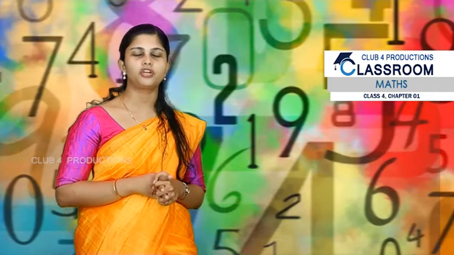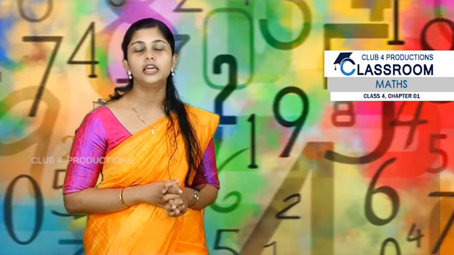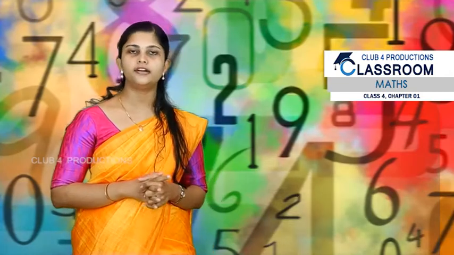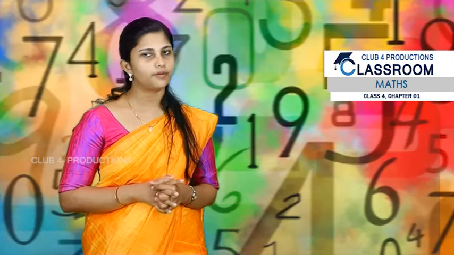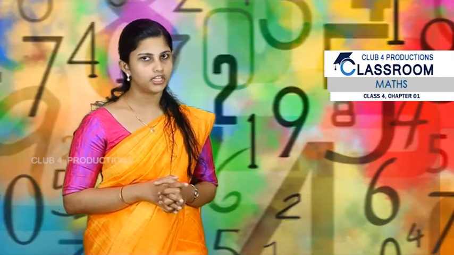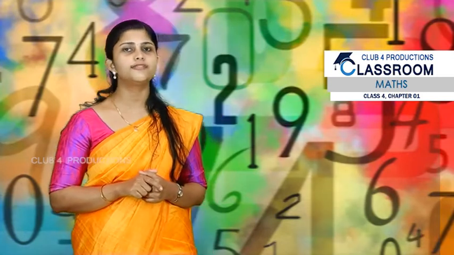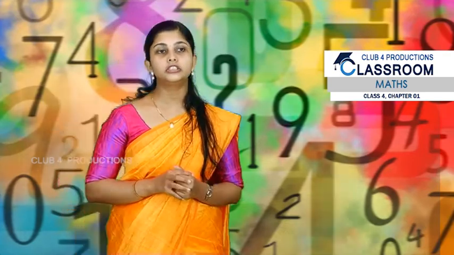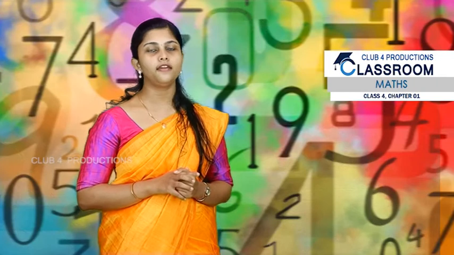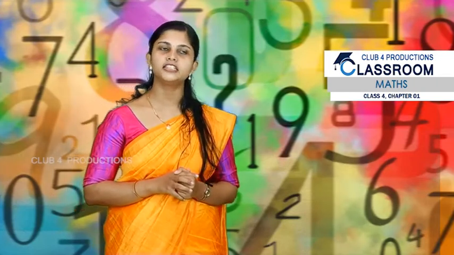Very good. So let us take some other example. If I am giving you two numbers, that is 925 and 50, if you add these two numbers, the sum won't be 1000. You should add one more number to get the sum as 1000. So which will be the next number then? Just find it out. When you add 925, 50 and 25, you will be getting the answer as 1000.